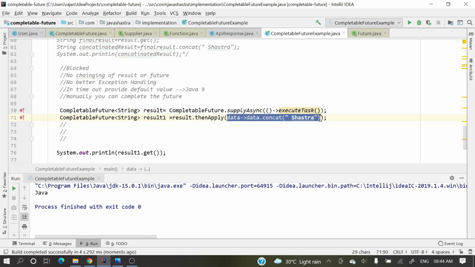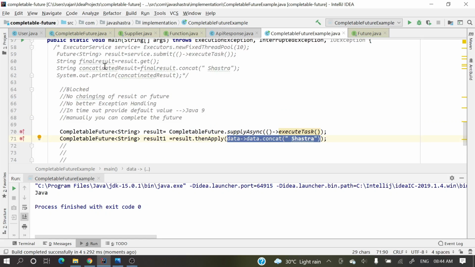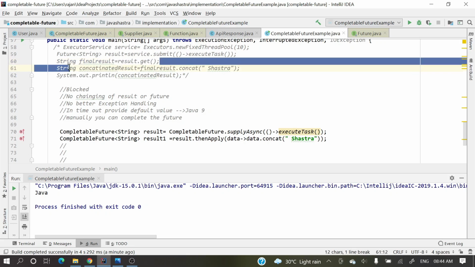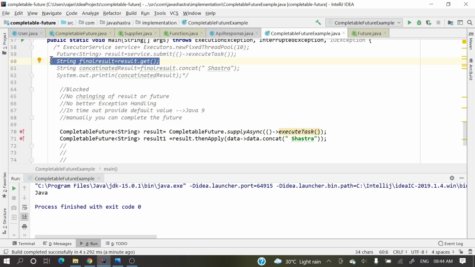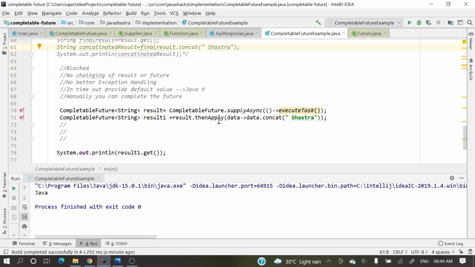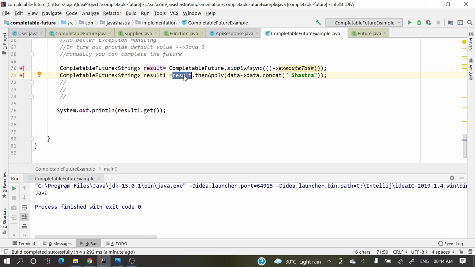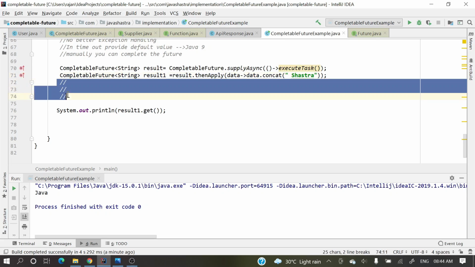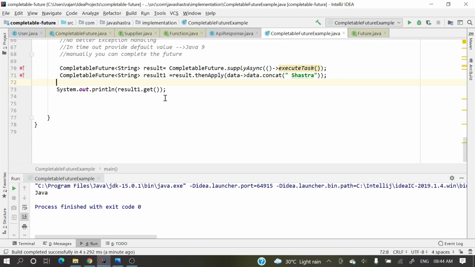So this is non-blocking. But in the earlier one, after getting this result, final result dot get will block over here in line number 60. Until we get this result, we cannot do anything. So here it will block, but here it will not block. Once this result is available, then apply. So this is non-blocking. Now let's run and see.